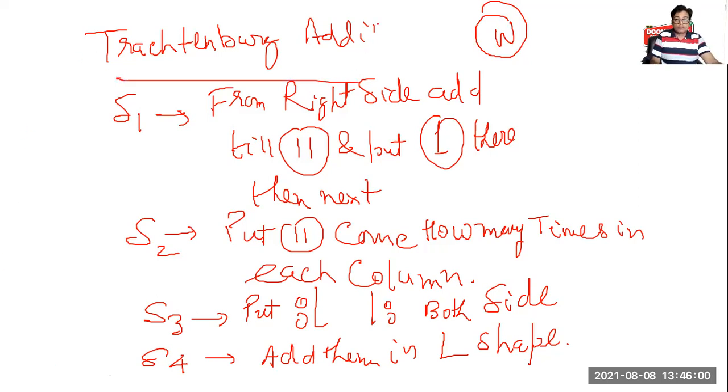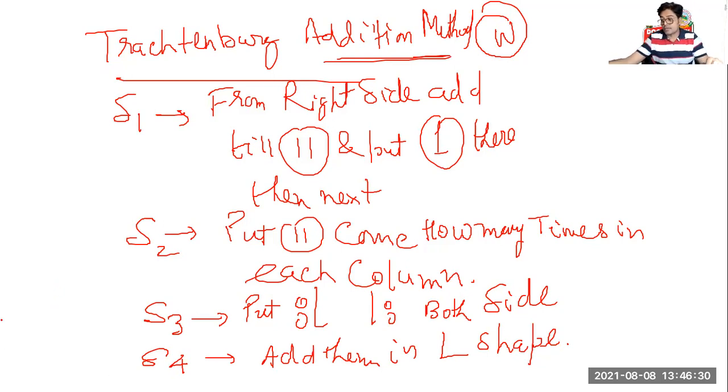Trachtenberg addition method. Don't forget to write. Everybody has to write each concept there. Shivanshi, Khushi, and Anant have written. I will explain first. Write it down. My friend, explanation will be there if you have written that.